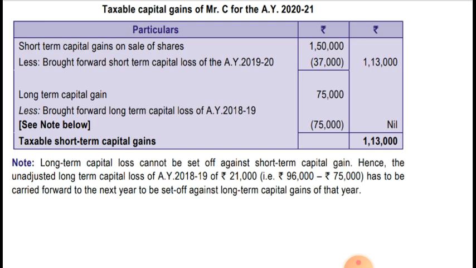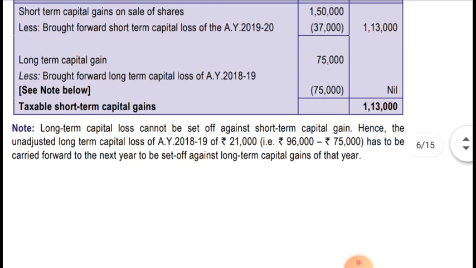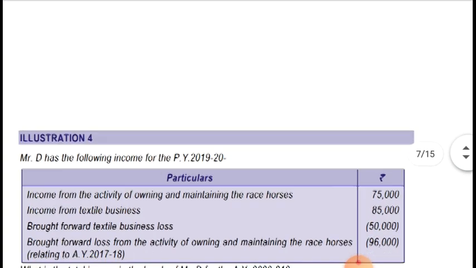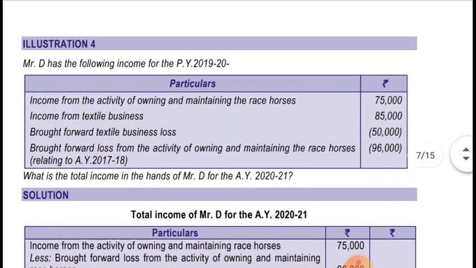Hence the unadjusted long-term capital loss of assessment year 18-19 of rupees 21,000, that is 96,000 minus 75,000, has to be carried forward to the next year to be set off against long-term capital gain of that year. Okay, that 21,000 will be carried forward as long-term capital loss and will be set off against long-term capital gain only. Okay, it's clear. Now moving to the next illustration number 4.